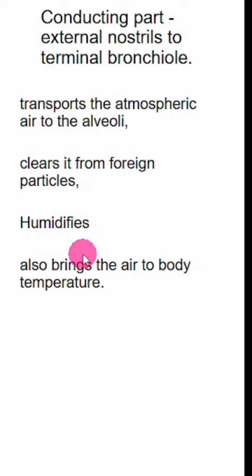Second thing, it humidifies, because the internal alveolar environment is very delicate. It is very thin membrane, almost 1 cell thick. So dry air can harm it. So this conducting part and the mucus helps in humidifying the air. The last point is, it brings the air to body temperature. So this is how the conducting part makes the air suitable to reach till alveoli.